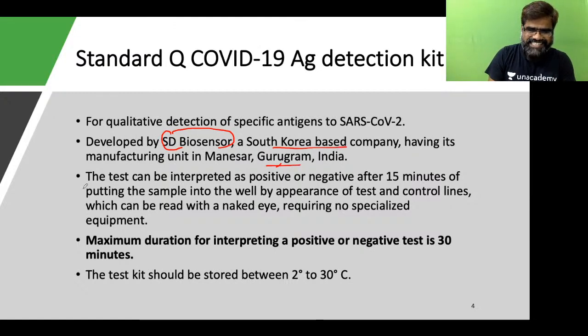Now this test can be interpreted as positive or negative after 15 minutes. So by 30 minutes at maximum we'll be getting our results. The test kit has to be stored between 2 to 38 degrees Celsius. So this is the initial information which I wanted to share.